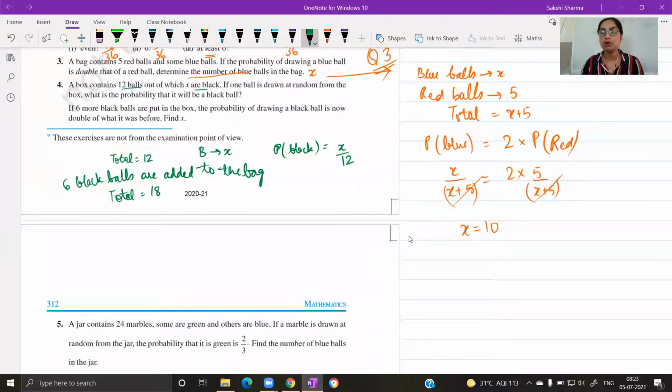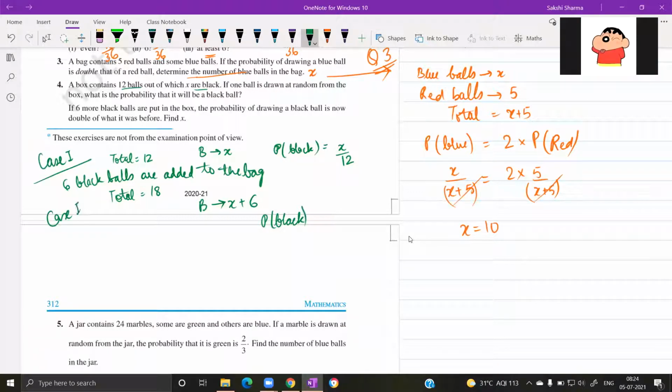Earlier there were 12 balls. If we are adding 6 balls, the total will increase to 18. And since the balls were black in color, the number of black balls also increased by 6. The probability in the second case is double that of what it was before. So what will be the probability of drawing a black ball in the second case?